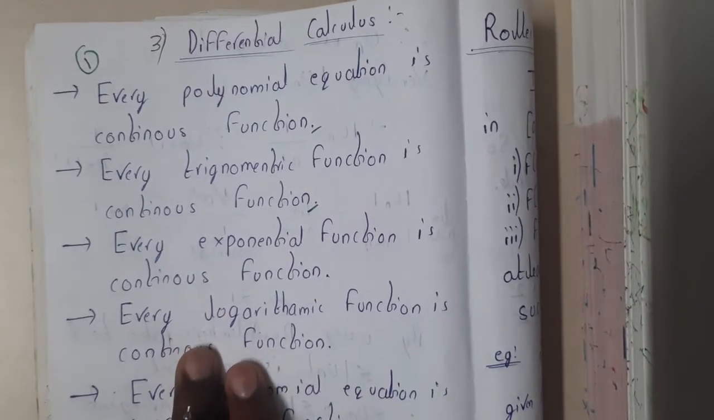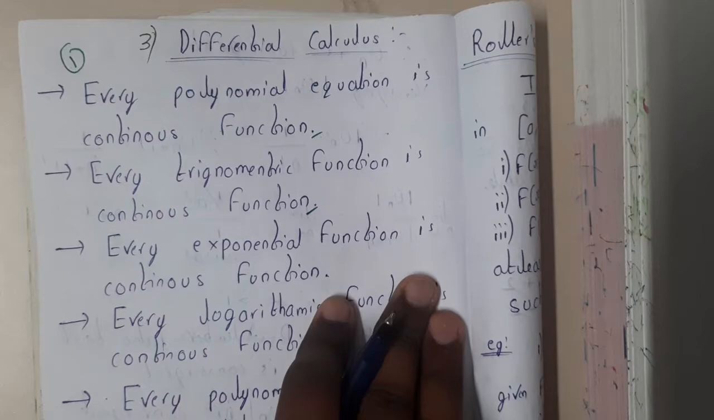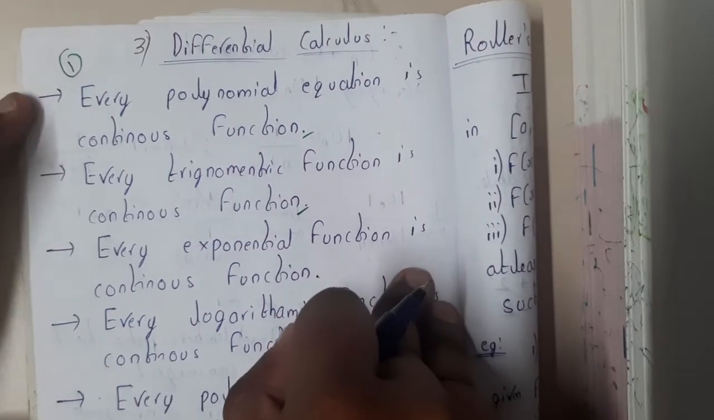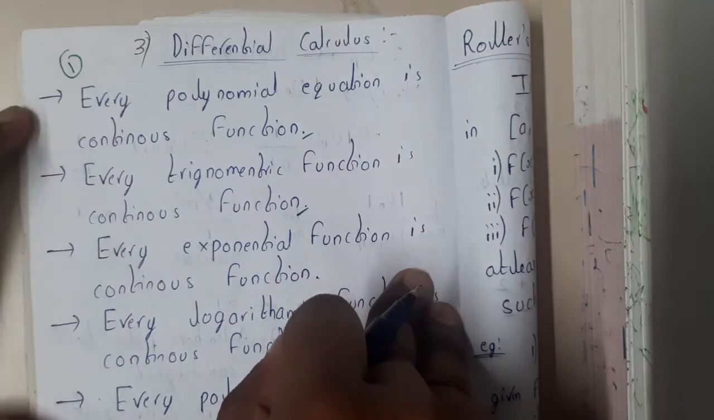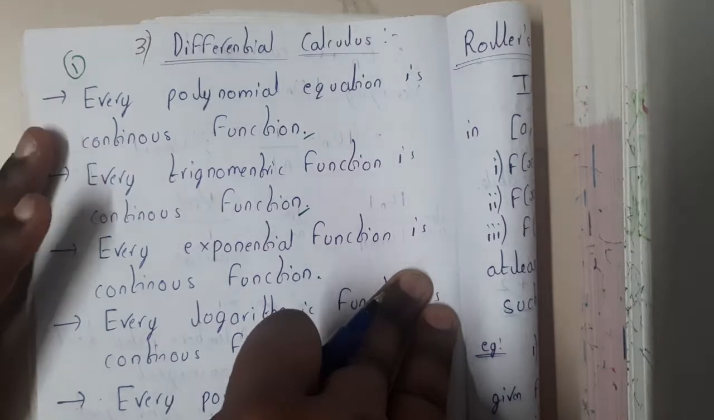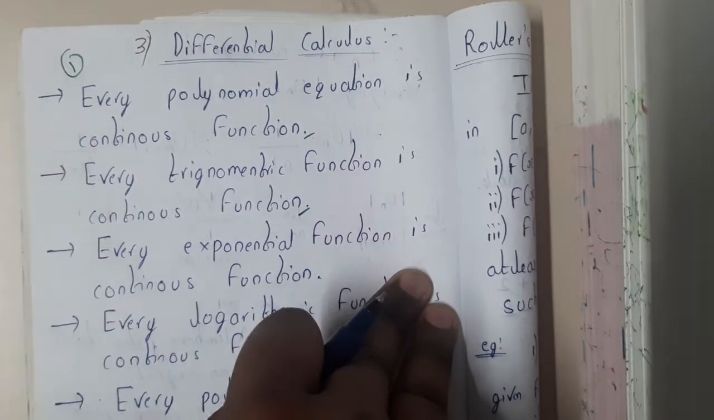In this lecture, let us start the third unit of Mathematics 1. The unit name is differential calculus. In this unit also, we have very minimal topics. Firstly, let us go through the introduction, then we will be moving on to Rolle's theorem.